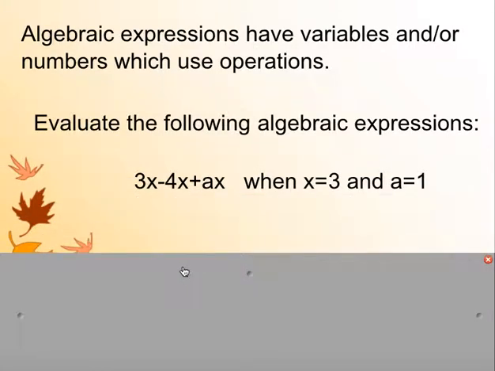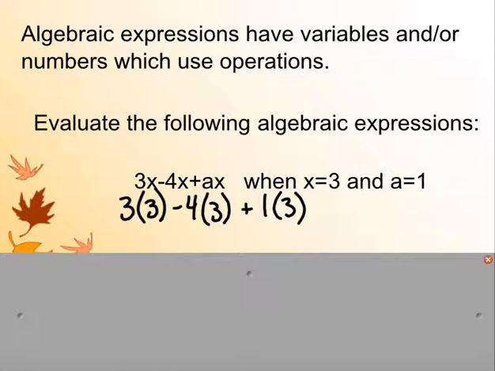First, if we have 3x minus 4x plus ax, when x is 3 and a is 1, all this is saying is that if I replace x in our expression with 3 and replace a with 1, I could then evaluate this. So when we do this, all we see is taking 3 and replacing x with 3 minus 4 times 3 plus 1 times 3. And then we can just go through and simplify.